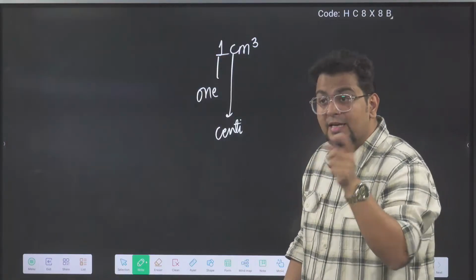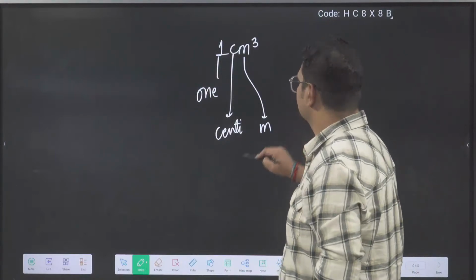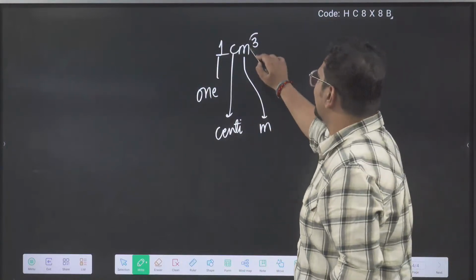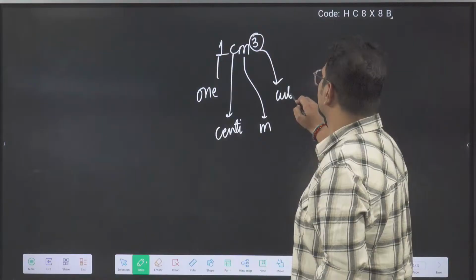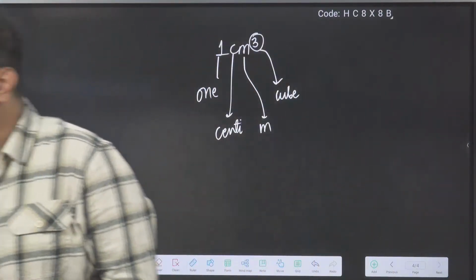In the same way, centimeter is centi plus meter. And this is cube.